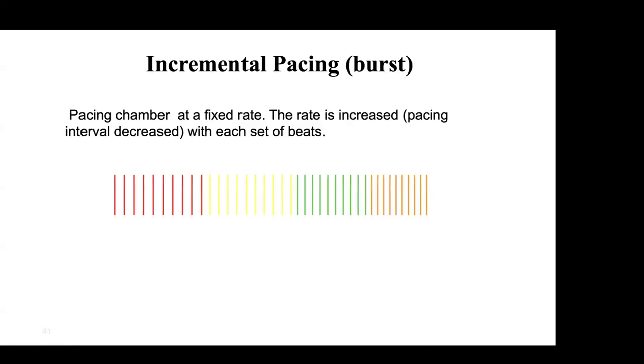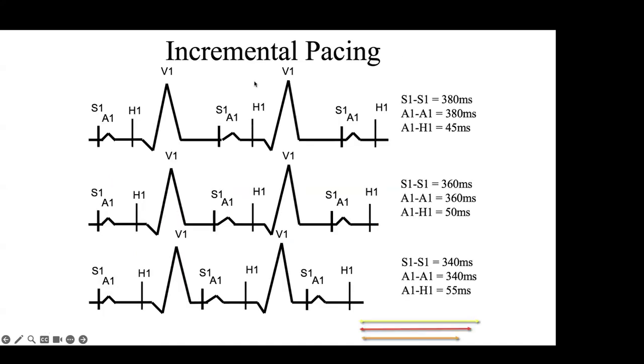Last time we were seeing, if you can see the cycle length, the distance between each beat, you can see 8 beats are there. The next 8 beats are faster. Then the next 8 beats are again faster and faster, like that. So this is called the burst pacing or incremental pacing. Means the heart rate is increasing at every chain of beats, and this is the normal what we are getting.